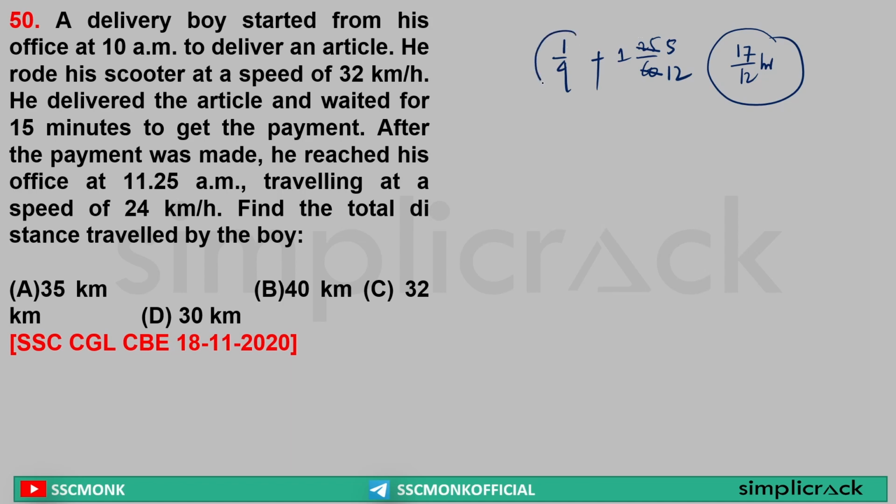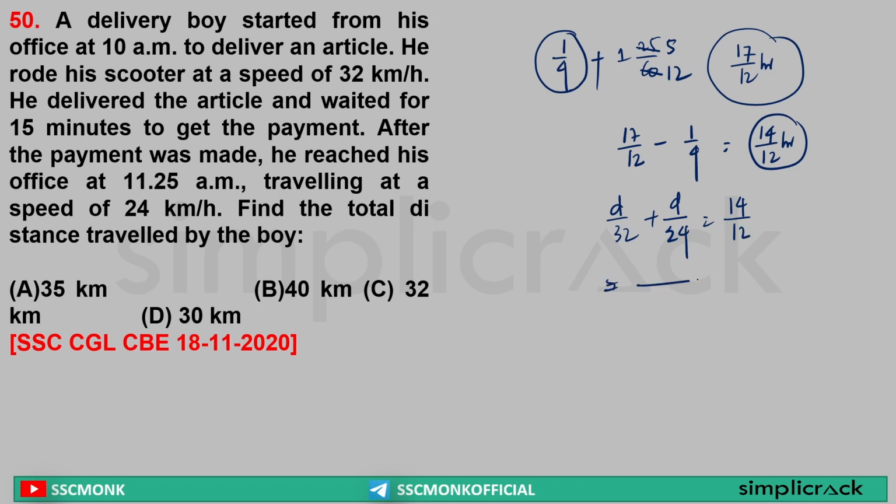In that, 1 by 4 hours was what? The stoppage. So the actual time of travel is equal to what? 17 by 12 minus 1 by 4. That is equal to 14 by 12 hours. This is the actual time of travel. Yes or no? Yes. But how did this travelling happen? Sir, he travelled on scooter at 32 km per hour. Then he delivered the article. Then he got back at 24 km per hour. So d by 32 plus d by 24, the total distance, is equal to 14 by 12.